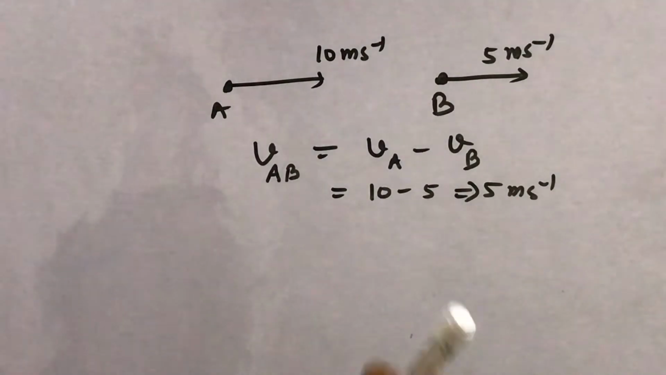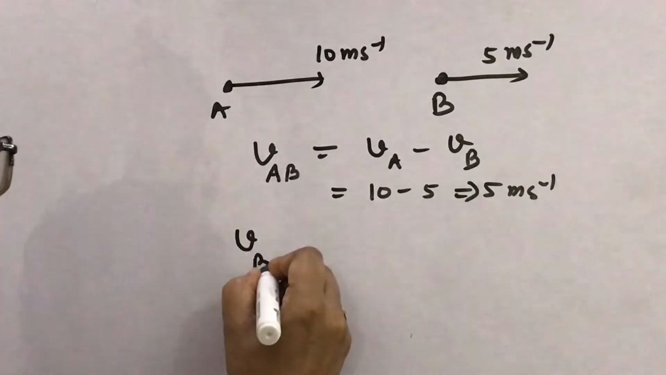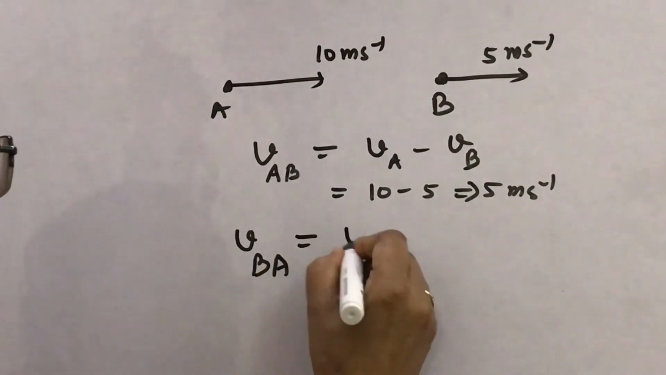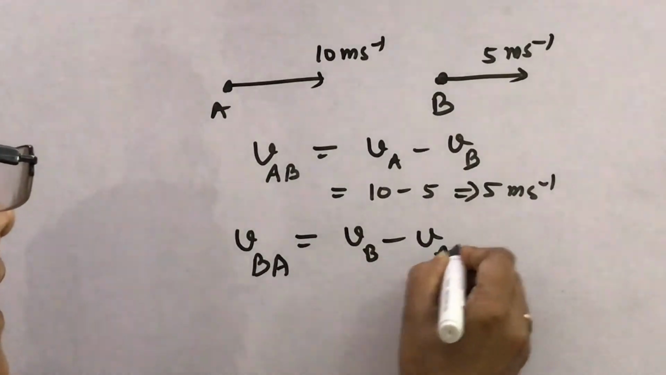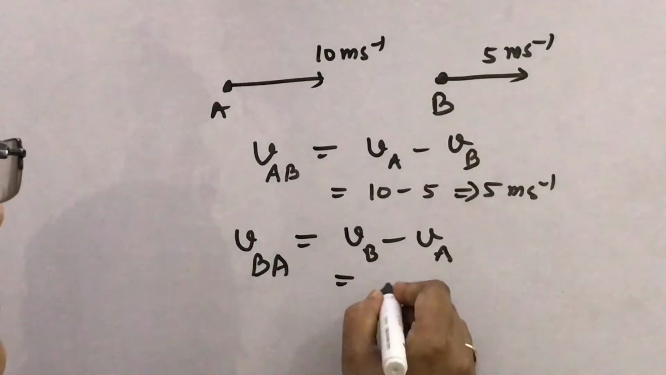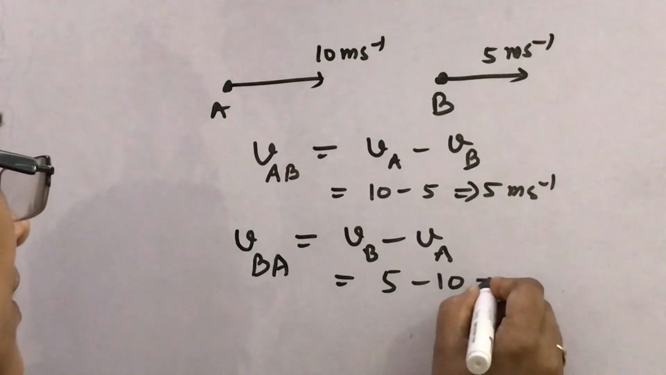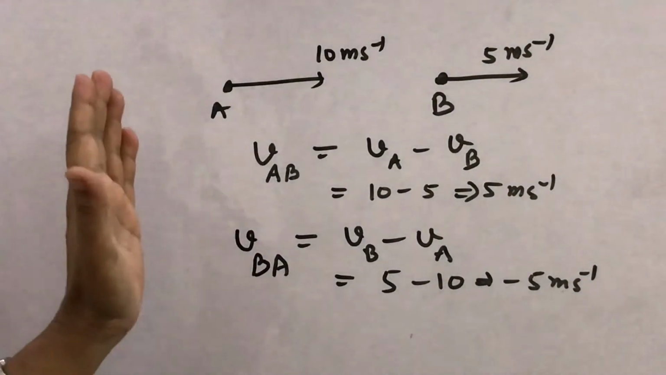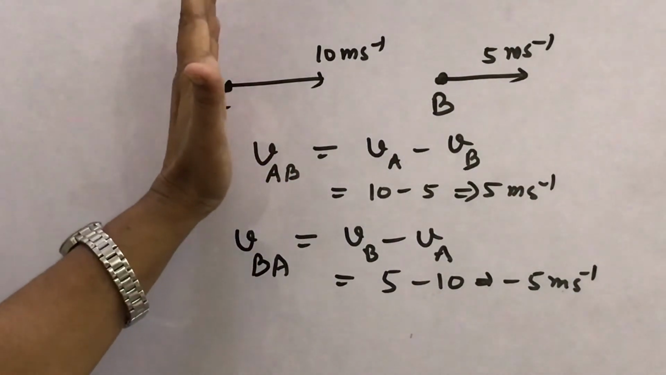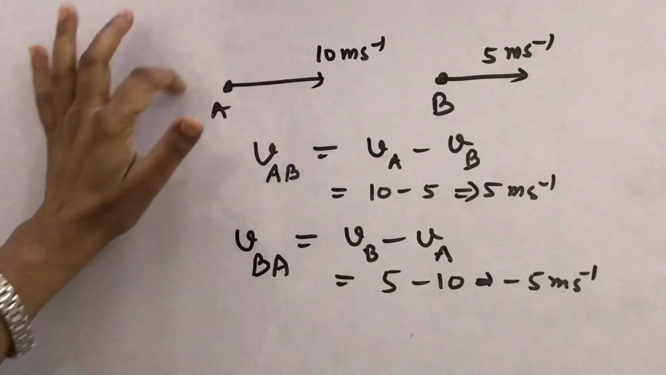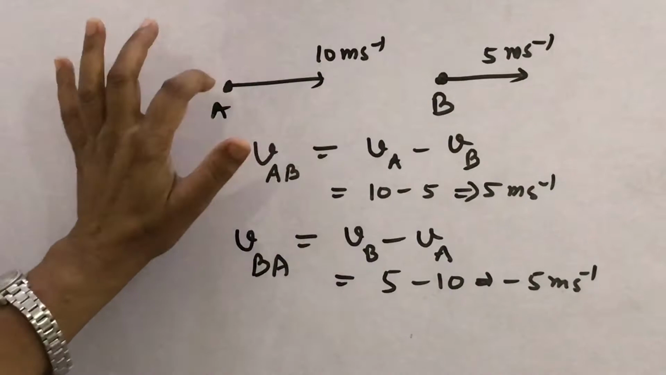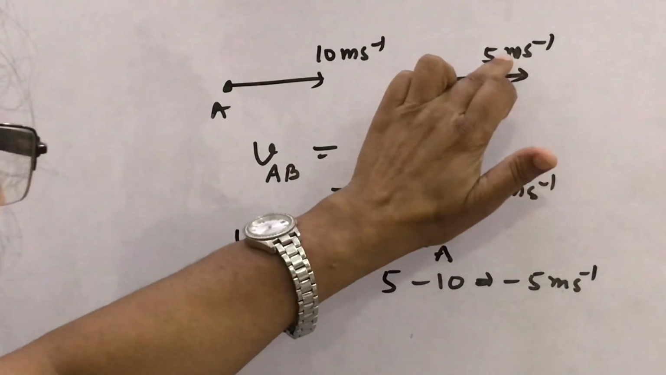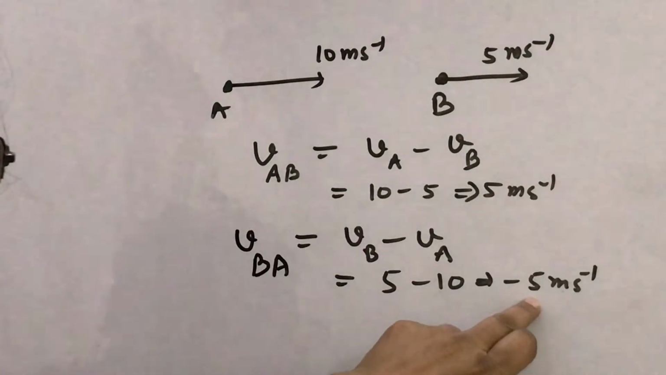Again, consider the relative velocity of B with respect to A. What will be the answer? It is VB minus VA. VB is 5 and VA is 10, so it is minus 5 meter per second. How will you analyze it? Look, where is the observer sitting now? Here at A. So in the frame of reference A, we take the negative of 10. Its velocity is 10, so we make it 0, and 5 plus minus 10 is minus 5, that is minus 5 meter per second.